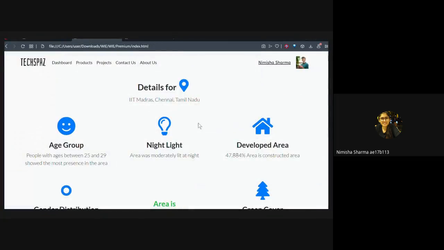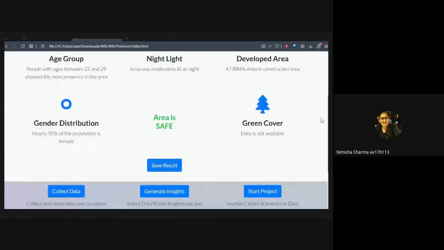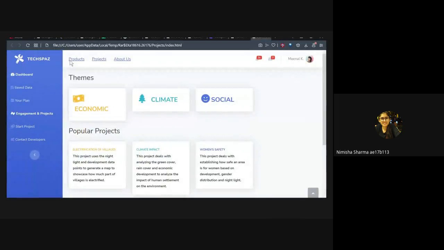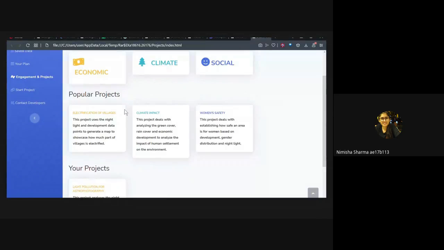Now, coming to the premium option, it is ad free. There are 5 data points in the prototype, with additional options for custom data collection, storage, and getting insight reports after data processing, and you can also start your own common citizen science project. So these are a few projects available, and the project tab is under the engagement place. Now, premium subscribers can start a project while any registered user can engage in it.